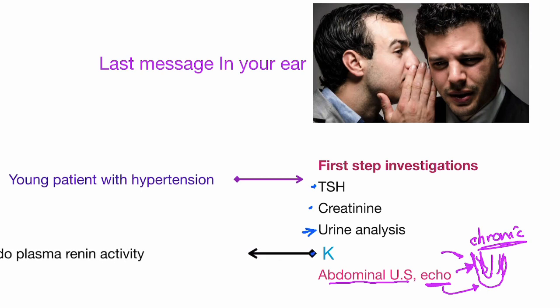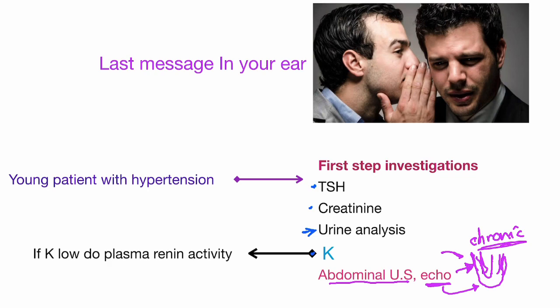I will go on to other investigation. If potassium is low, I will do plasma renin activity, like on the last page. If renin is high, that means renal stenosis. If normal, like discussed before. All right, so this is the final message.